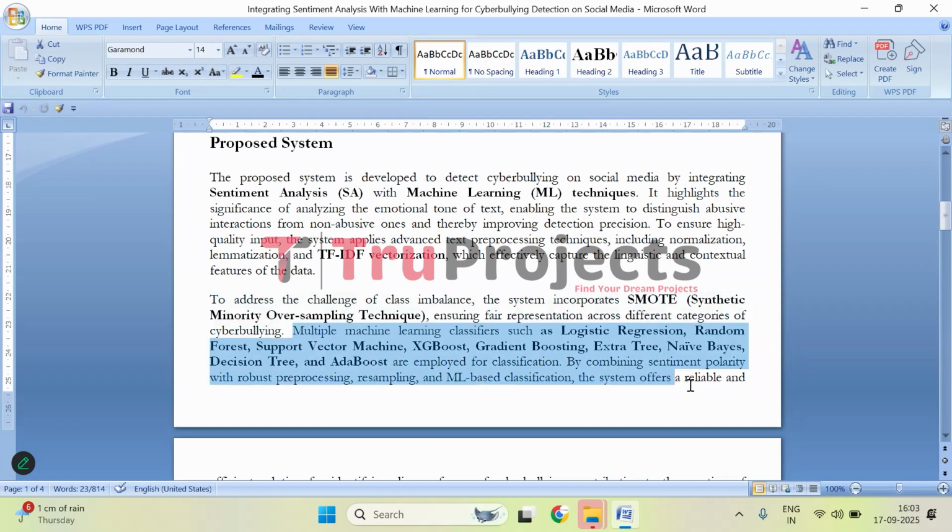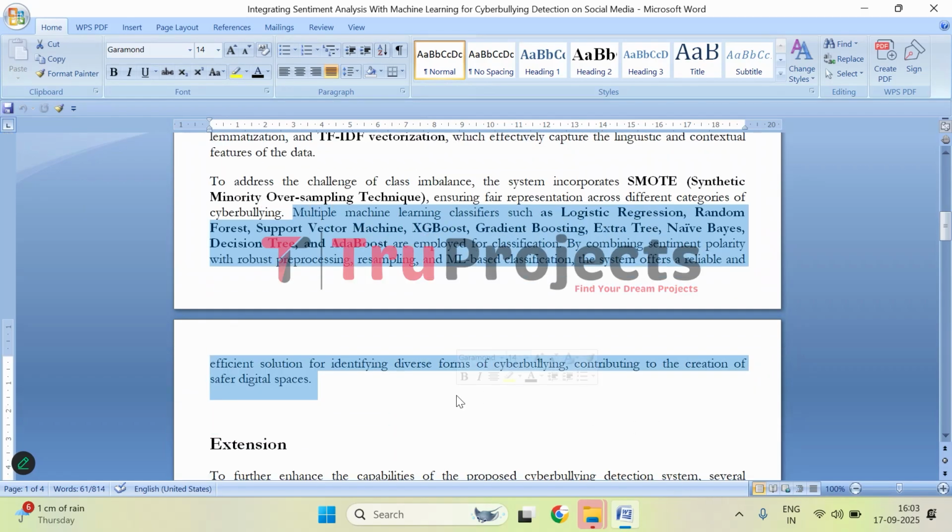And then the system also employs a variety of machine learning models such as logistic regression, random forest, support vector machine, XGBoost, gradient boosting, extra tree, naive Bayes, decision tree, and AdaBoost.